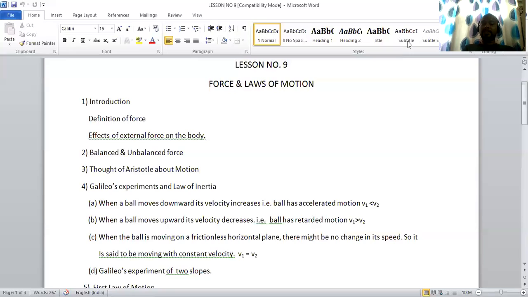Unbalanced force. If a body under the influence of two or more than two forces changes its state of motion or rest, then the forces are said to be unbalanced forces. The resultant of unbalanced force is non-zero. Why non-zero? You will be able to see the displacement on either side where the weight is kept more.